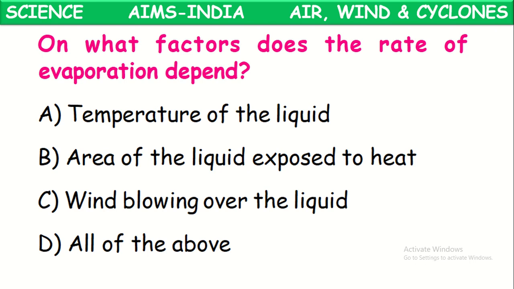Next, wind blowing over the liquid. This also affects it. If wind blows faster, evaporation also will be faster. For example, when a glass of water is poured on the floor, it will take some time for complete evaporation of that water. And when you switch on the fan in that place, the water will evaporate at a faster rate than the normal condition. Means wind blowing also affects the rate of evaporation. So these three are the factors which affect the rate of evaporation. Now we can say this is the correct answer.